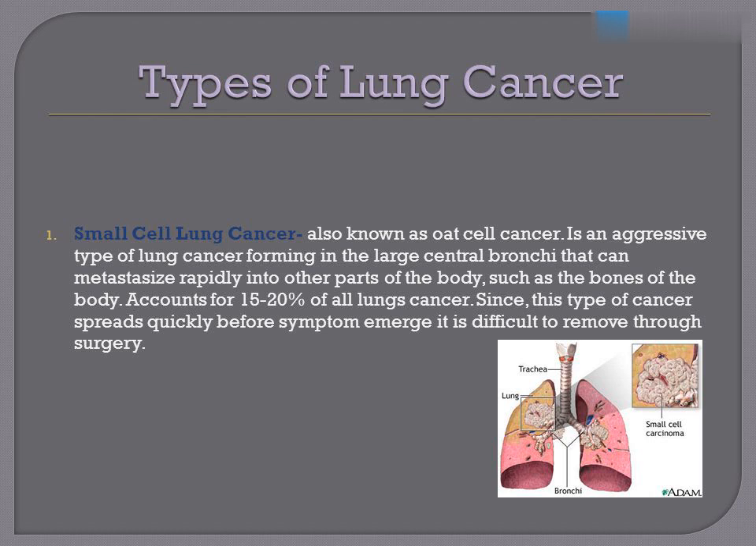Types of lung cancer. Small cell lung cancer, also known as oat cell cancer, is an aggressive type of lung cancer forming in the large central bronchi that can metastasize rapidly into other parts of the body, such as the bones. Accounts for 15 to 20% of all lung cancers. Since this type of cancer spreads quickly before symptoms emerge, it is difficult to remove through surgery.